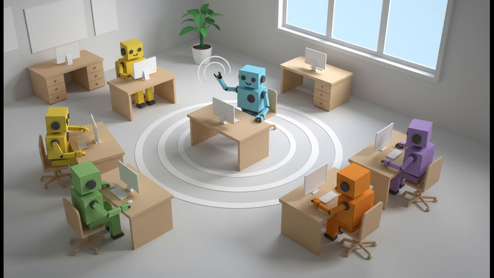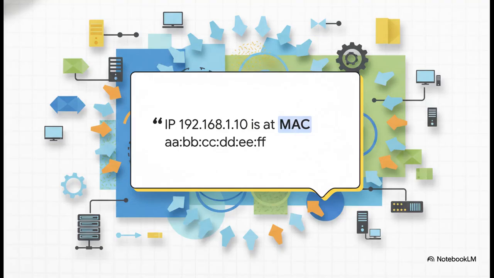Imagine you're the new device on the network. Instead of sitting quietly and waiting for someone to ask who you are, you just stand up and announce yourself. Hey everyone, I'm the new server, and you can find me at this IP address. It's a quick and efficient way to update everyone's mental map of the office, or in our case, their ARP cache. And this is really all it's saying.